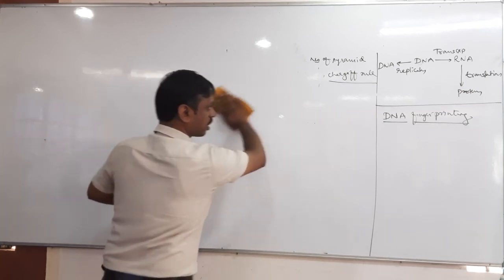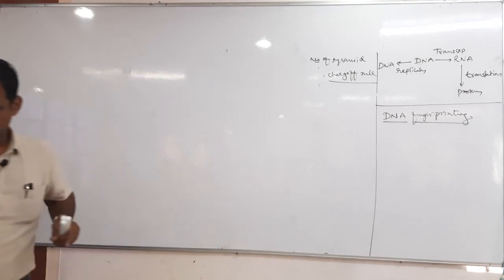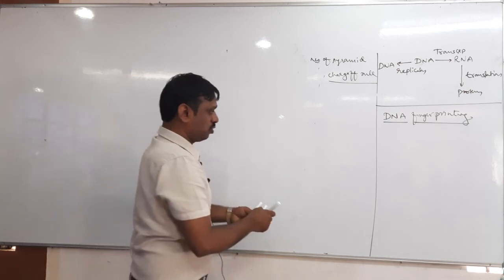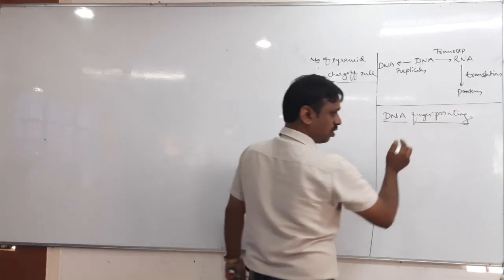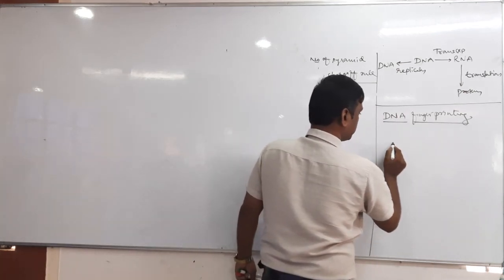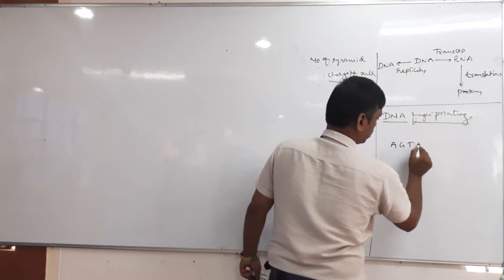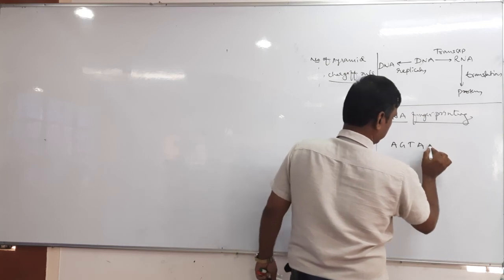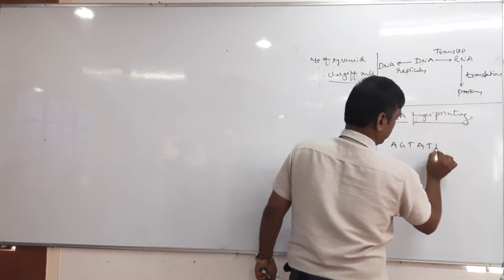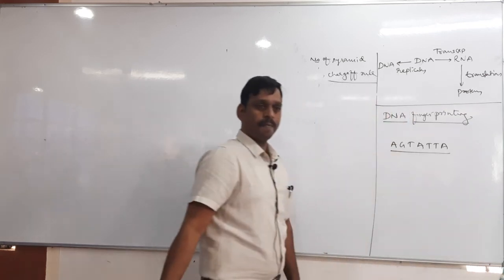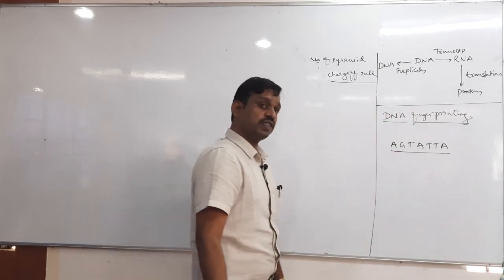When DNA converts into RNA, suppose there is a sequence of nitrogen bases in DNA, something like A, G, T, A, T, T, A. Tell me, what is the sequence of nitrogen bases in RNA?